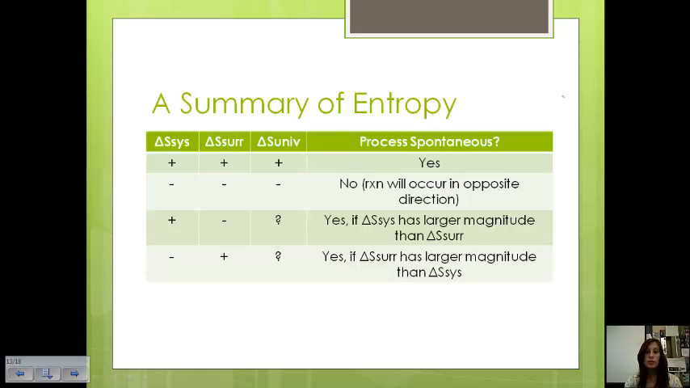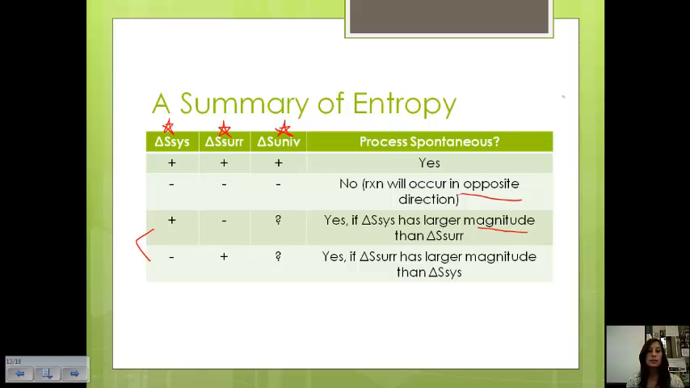Okay, so let's look at a summary of entropy. So here we've got the change in entropy of the system, which, along with the surroundings, determines if something is spontaneous or not. The universe determines if something is spontaneous or not, and we determine that based on the entropy of the system and the entropy of the surroundings. When both are positive, this means that the universe entropy is positive and the reaction will occur, or is spontaneous. If both are negative, this means the universe entropy is negative and the reaction will only occur in the opposite direction. Now, the problem comes when we have one being positive and one being negative, because then it's more difficult to determine. And so we have to base it on the magnitude.